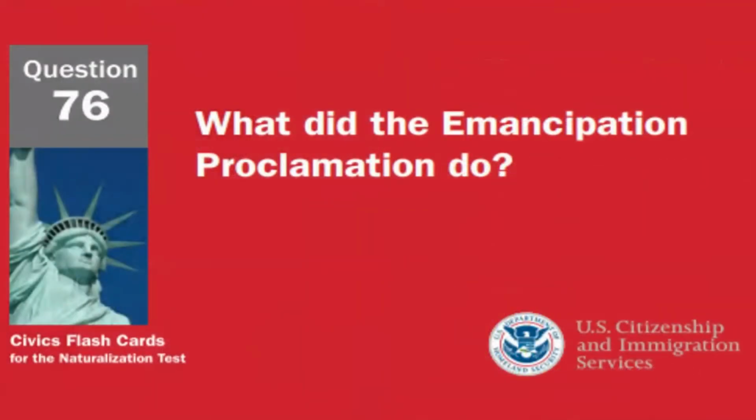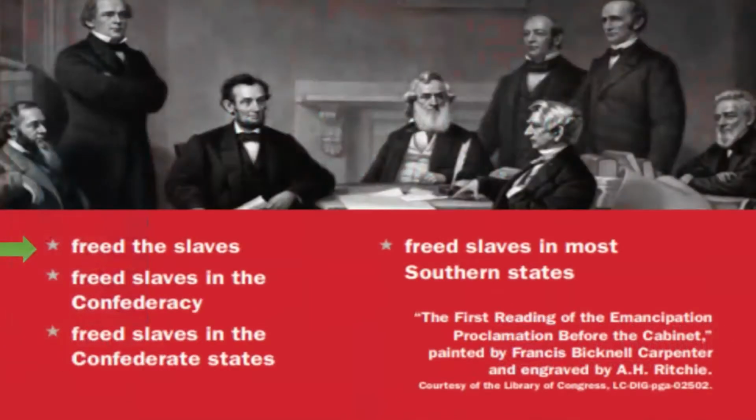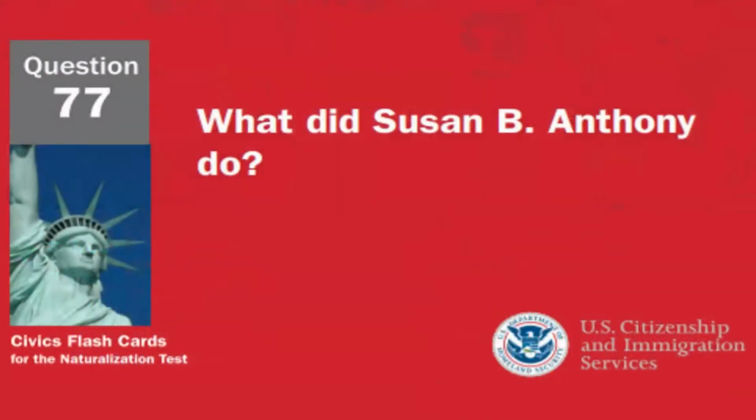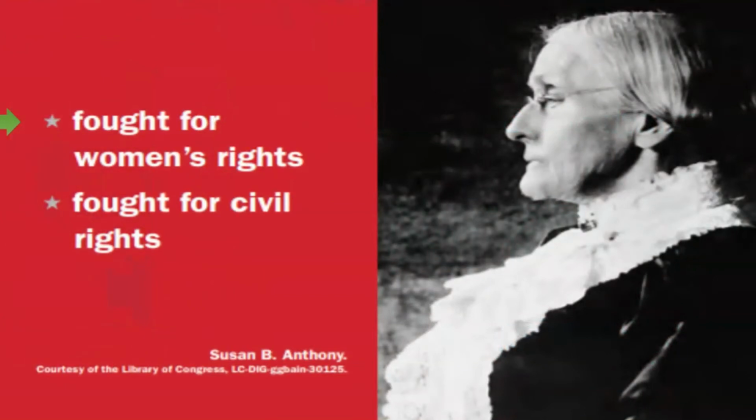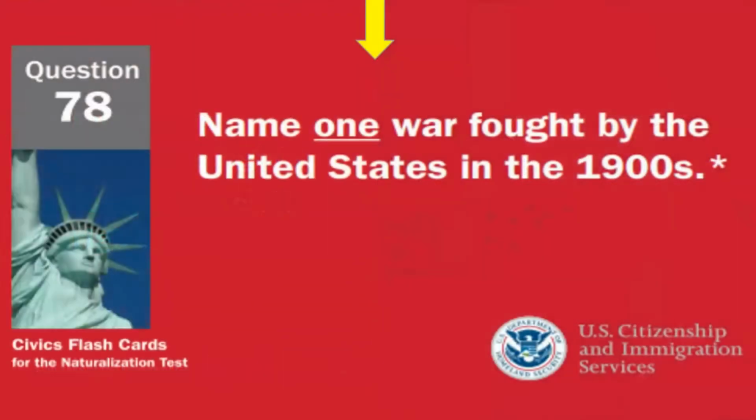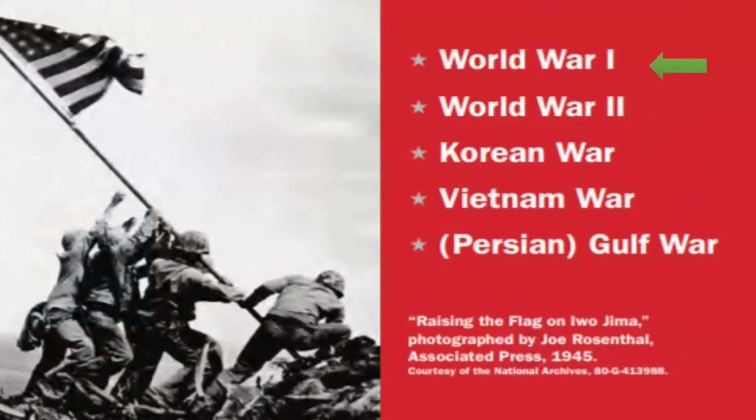What did the Emancipation Proclamation do? The Emancipation Proclamation freed the slaves. What did Susan B. Anthony do? Susan B. Anthony fought for women's rights. Name one war fought by the United States in the 1900s. One war fought by the United States in the 1900s is World War I.